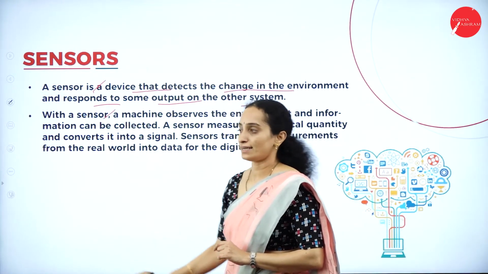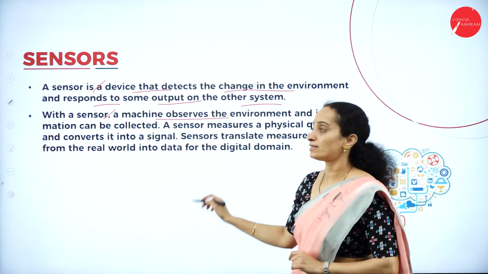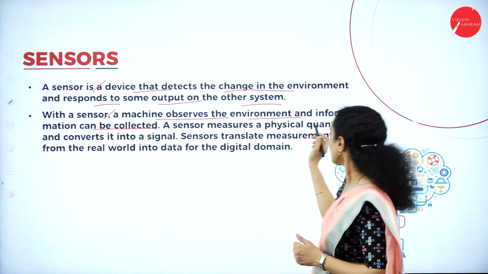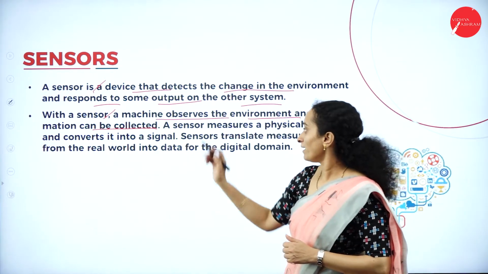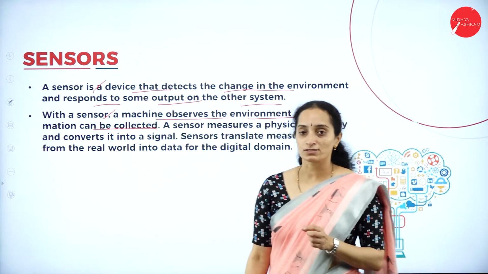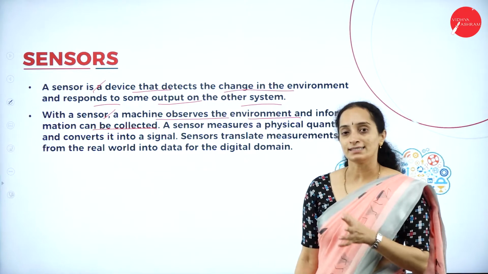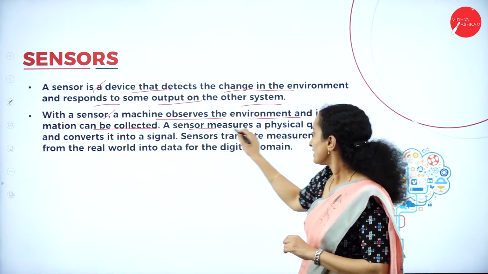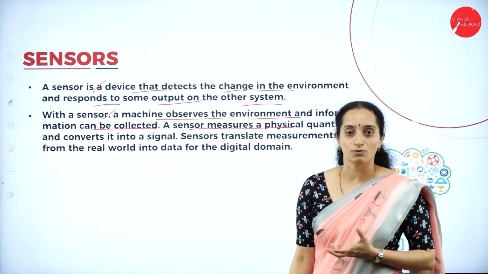With a sensor, a machine observes the environment and the information can be collected. It observes the environment and collects the information that is happening around the sensor. A sensor measures a physical quantity.